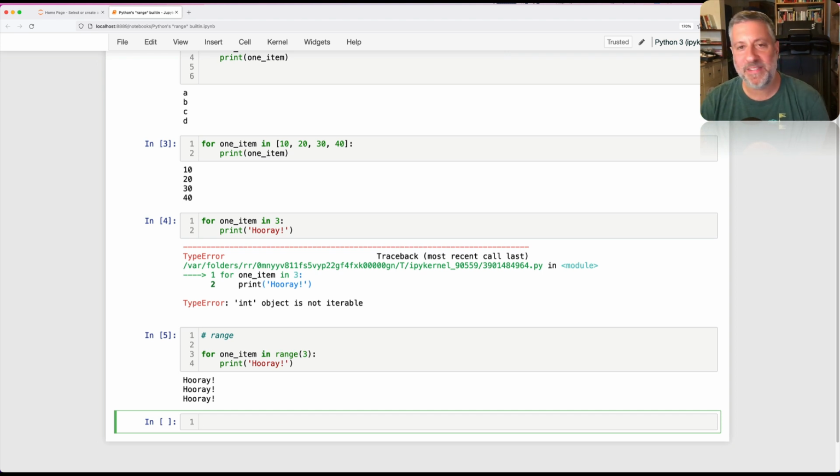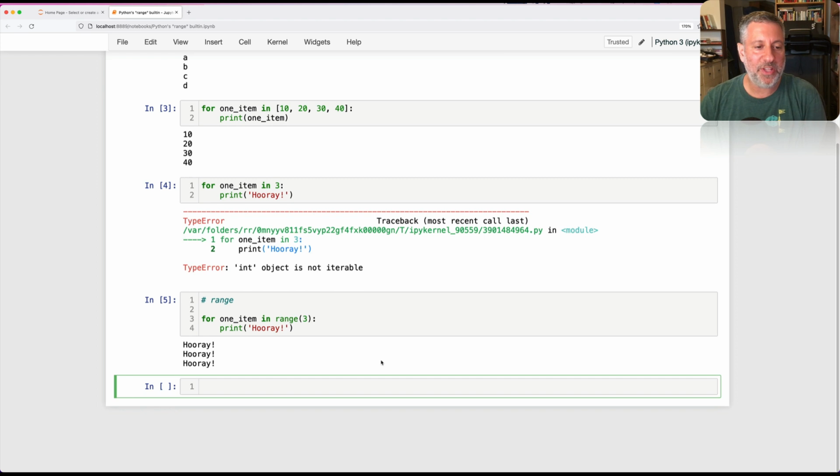Now, what's happening behind the scenes, we're going to talk about in a moment. But just so you understand, if you want to execute something a certain number of times, you run the for loop on the range with a number, and it runs that number of times. Okay, that's the simple starting point. But range is, as you can tell from my not so subtle hints here, way more powerful than that. So let's start off with, what do we get from range in each iteration?